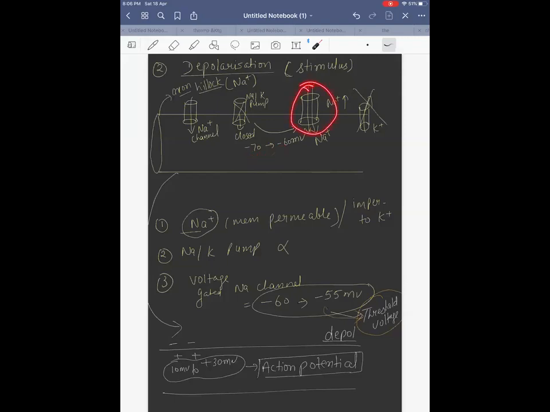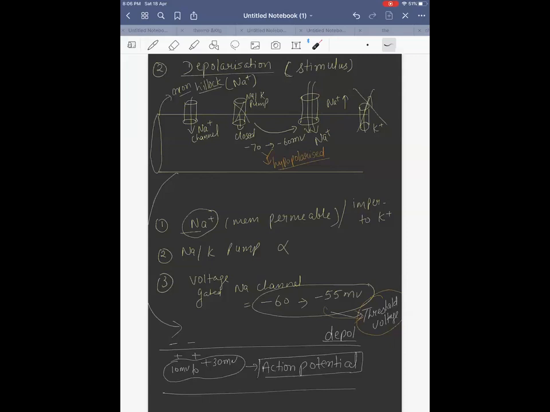If the potential could not reach from minus 70 to minus 60, the voltage gated gate will not open. So in between, the membrane will be what? Hypopolarized. You will not feel anything because it will not create depolarization. Sometimes something happens around you and you don't realize it, because the stimulus goes, but the stimulus does not create this value. If threshold is not coming, you will not feel that. Only when this voltage is created, you will start feeling things and responding to things. Got it?